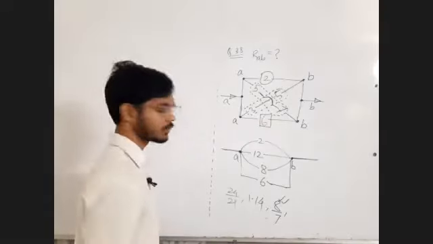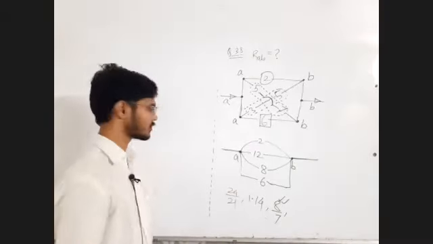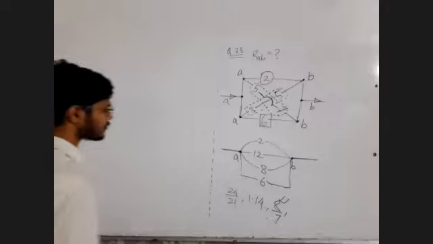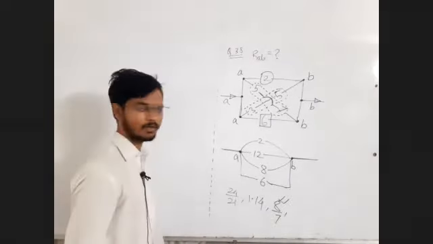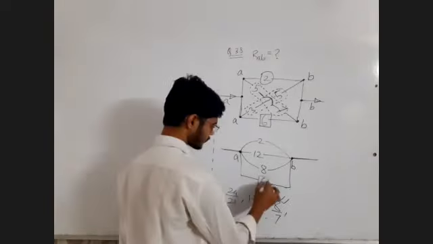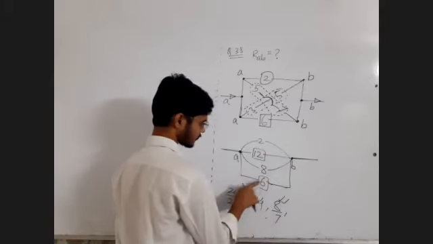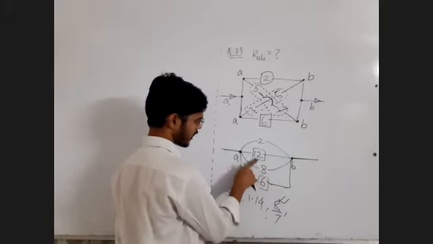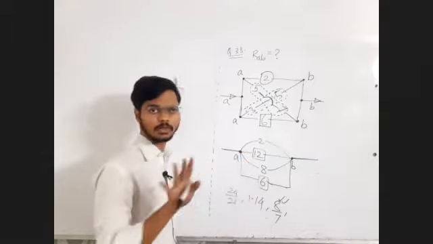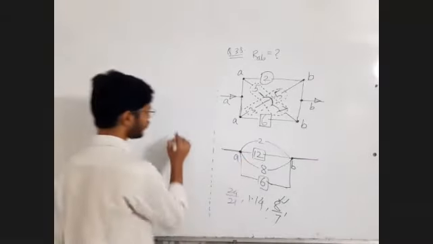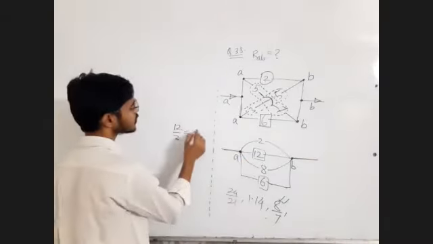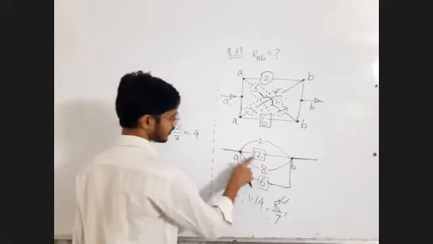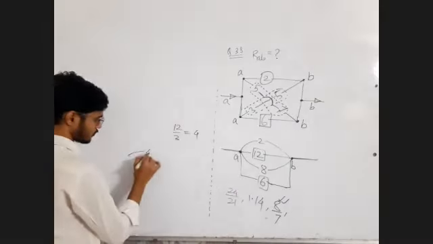Let's cross check. Let me tell you first what I did. R and 2 are parallel, that is 6 and 12. R and 2 in parallel is 2R upon 3. The 2R value is 12 upon 3, that is equal to 4. So 6 and 12 in parallel is equal to 4.